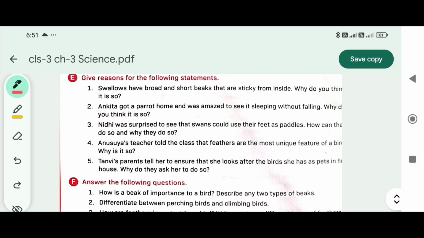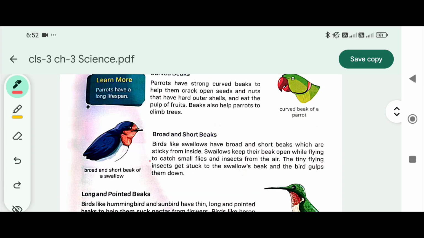E. Give reason for the following statements. Swallows have broad and short beaks that are sticky from inside. Why do you think it is so? Because to catch small flies and insects from the air, the tiny flying insect gets stuck to the swallow's beak and the bird gulps them down. E ka answer number 1.